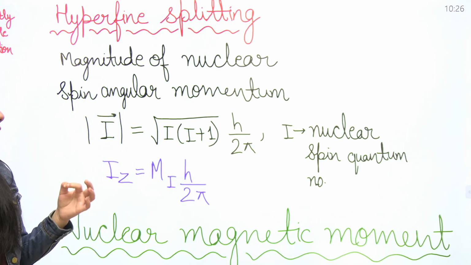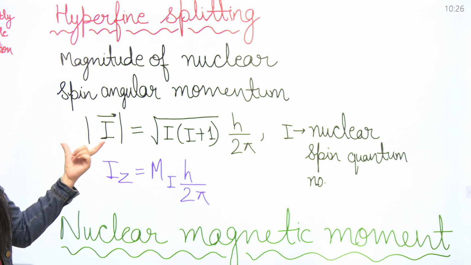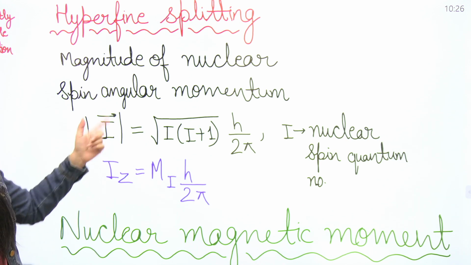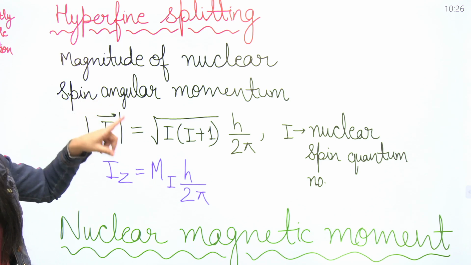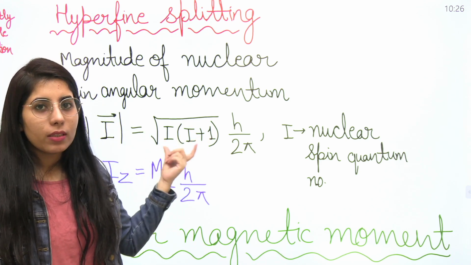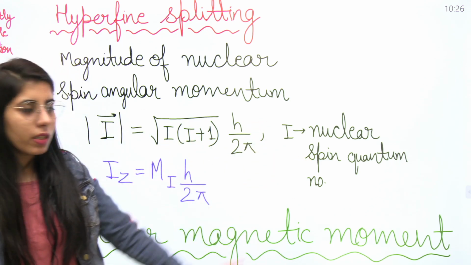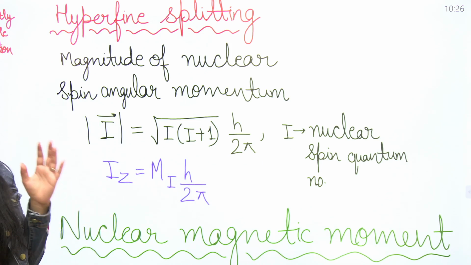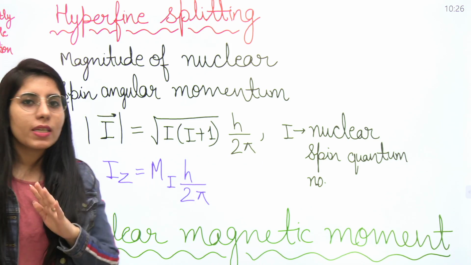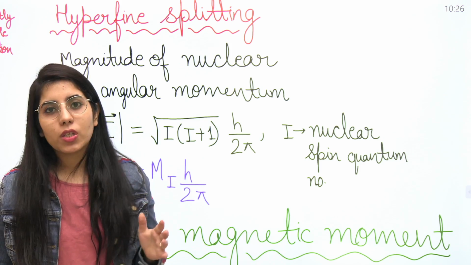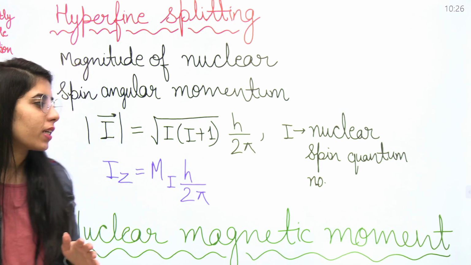After this, the magnitude of vector I you are finding. What is this vector I? Nuclear spin angular momentum. What is the I within this expression? Nuclear spin quantum number. That value will either be given to you in the question, or you will easily be able to get it with the information given in the question, so you don't need to worry about that part.